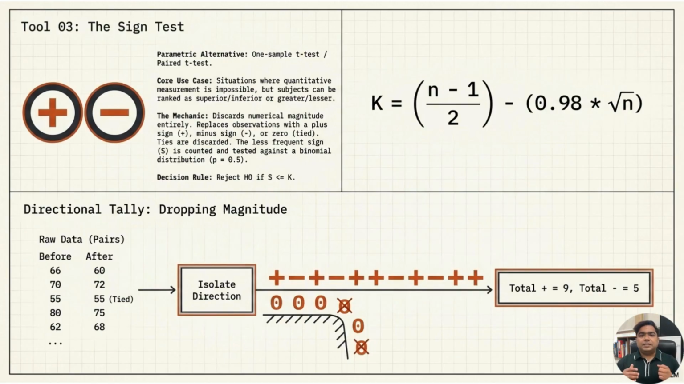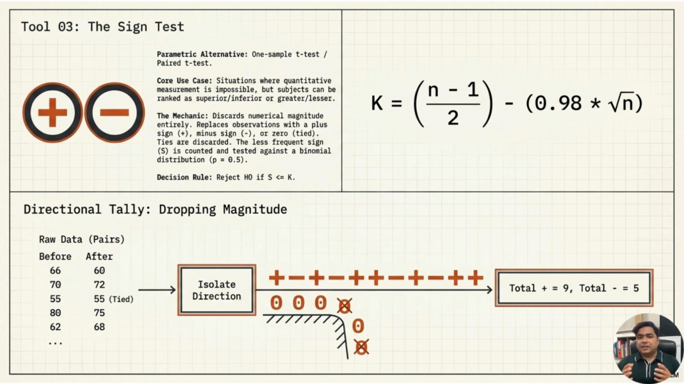The third tool is the sign test. The sign test is one of the simplest non-parametric tests. It is used when we only care about the direction of change, not the size of change. For example, suppose we measure performance before and after training. If a student improves, we mark a plus sign. If the student declines, we mark a minus sign. If there is no change, we record 0 and usually remove that pair from the analysis.